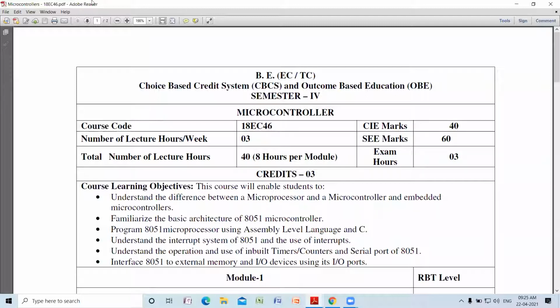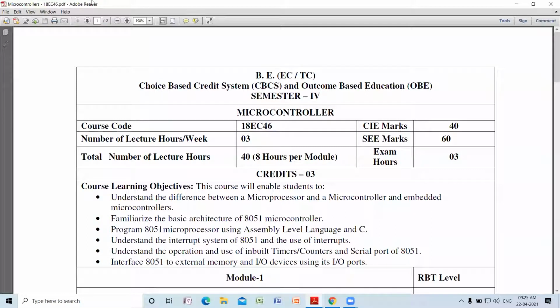And microcontroller is such a subject which is very important throughout your career. Wherever you join, the programming of microcontroller is very important, as microcontroller is a part in every system whatever we see around.